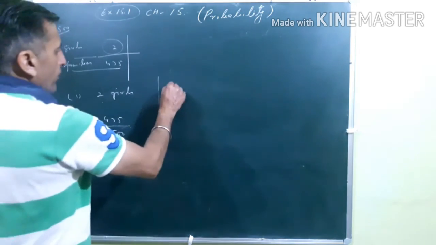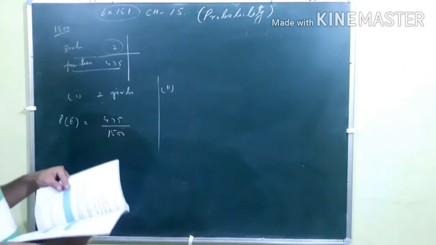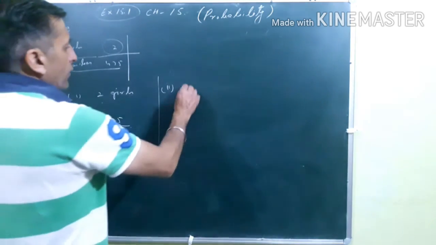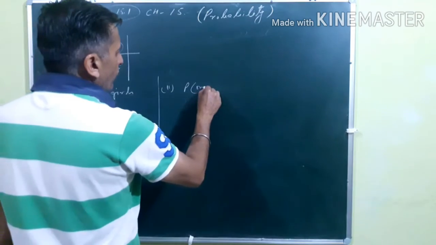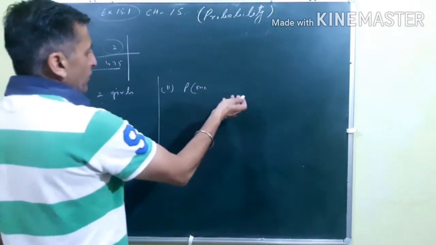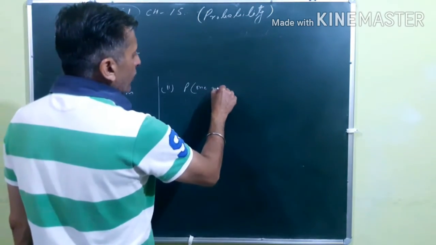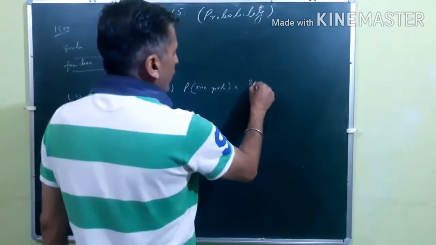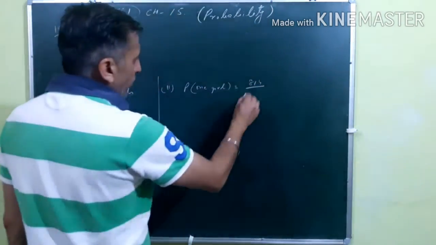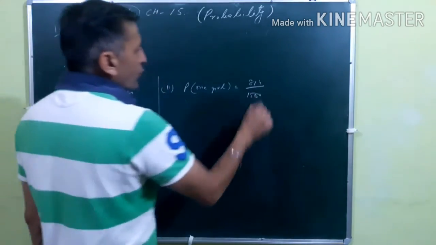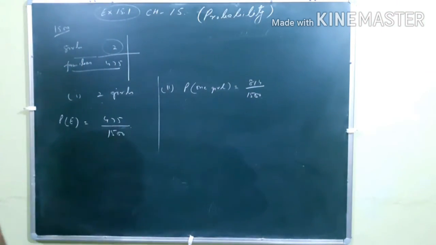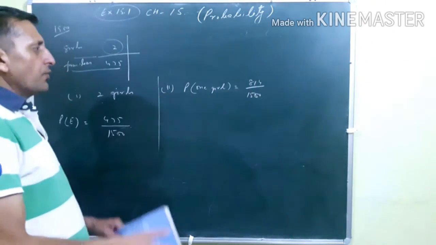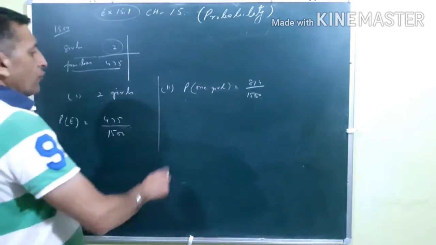Similarly, in the second part, he said that the family is having 1 girl. In that case, it's 814. So the probability of those families which have 1 girl is equal to 814 upon the total number of families, that is 1500. This is a survey out of 1500 families, out of which 814 are those families which have 1 girl. This is the actual meaning.